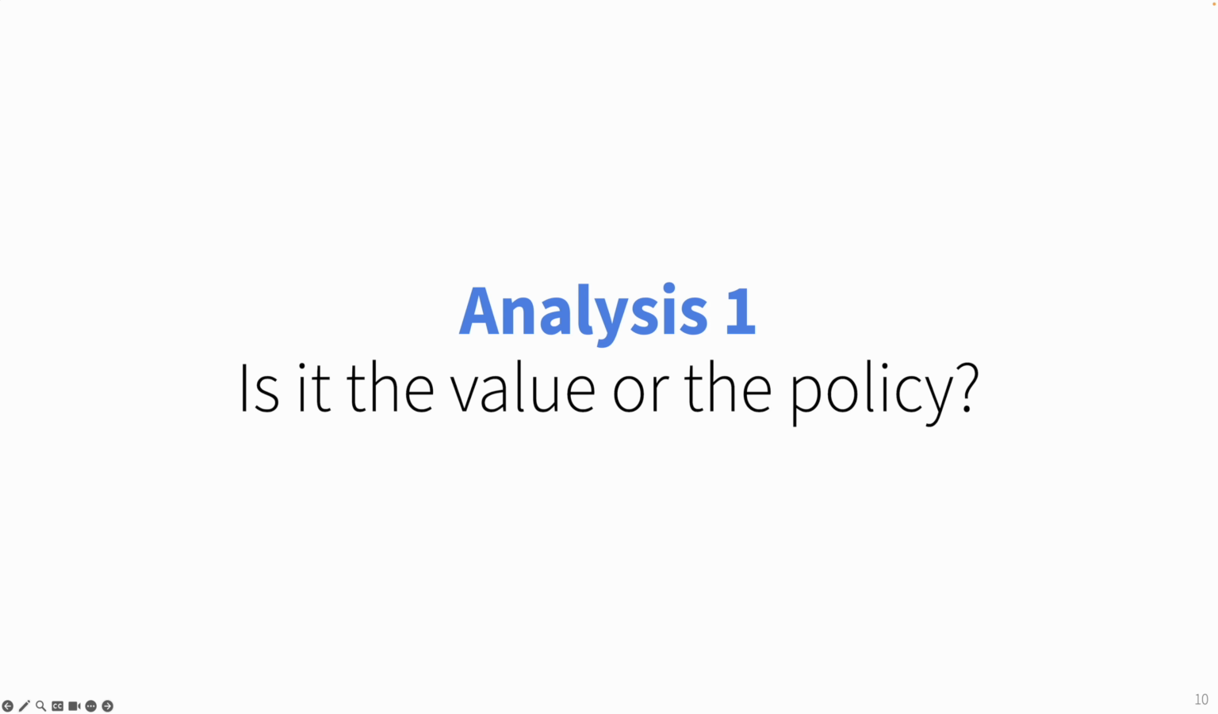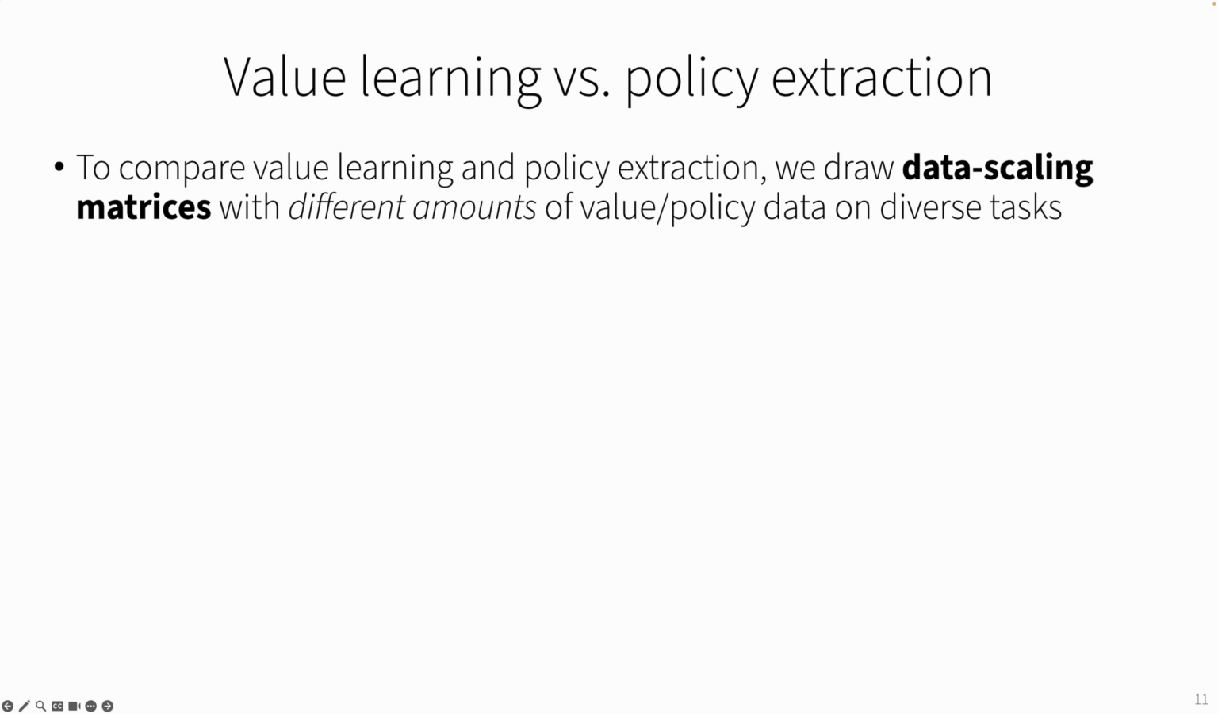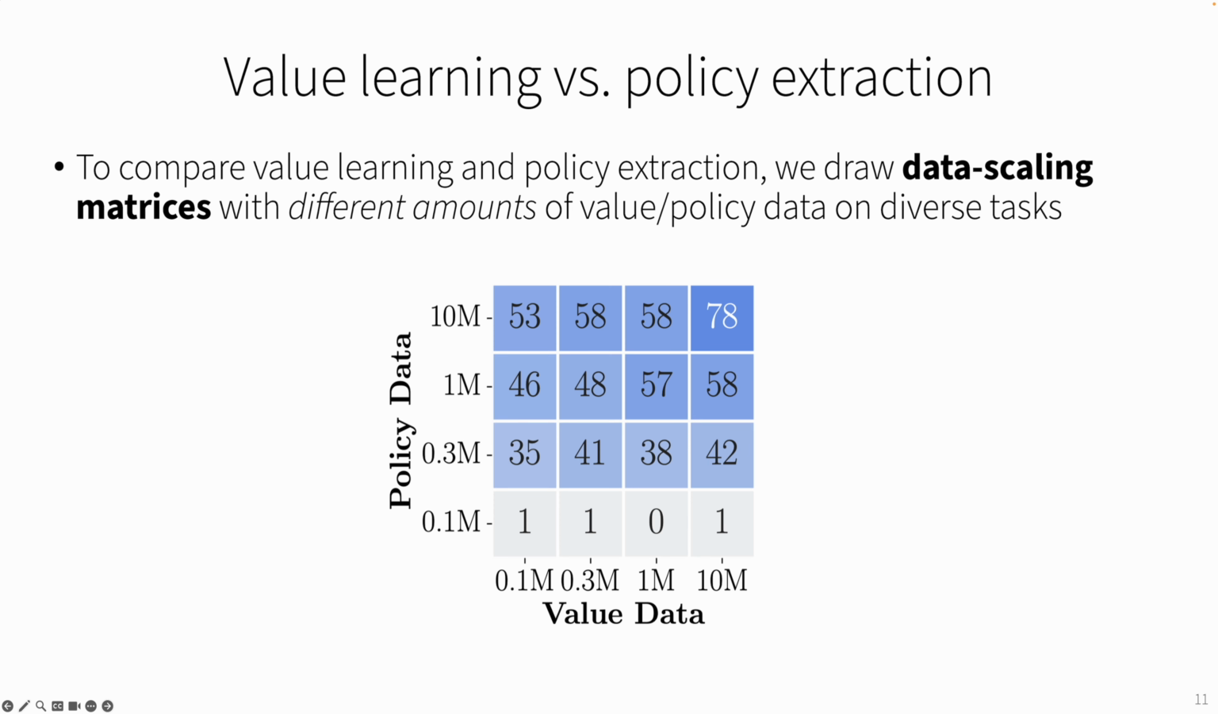So this is our first analysis. Is it the value or the policy? To compare value learning and policy extraction, what we do in the paper is to draw data scaling matrices with different amounts of value data and policy data on diverse tasks. So it looks like this, where we ablate the number of data points, or the number of samples, for training a value function and also a policy function. And then we measure the performance with all the combinations and observe how the performance is bottlenecked.